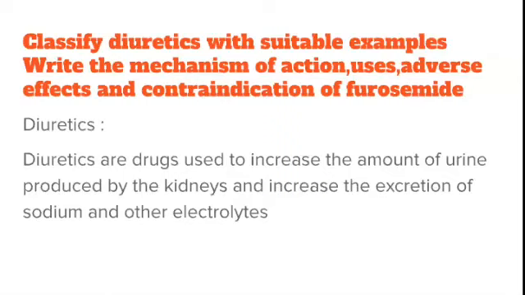So whatever question you are answering, you should start with the definition of the main term in the question. So what is diuretics? You should write this before writing the classification. Diuretics are drugs used to increase the amount of urine produced by the kidneys and thereby increase the excretion of sodium and other electrolytes. So along with the urine, some amount of electrolytes also comes out or is excreted.